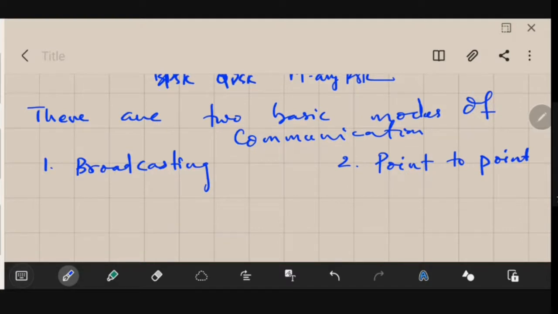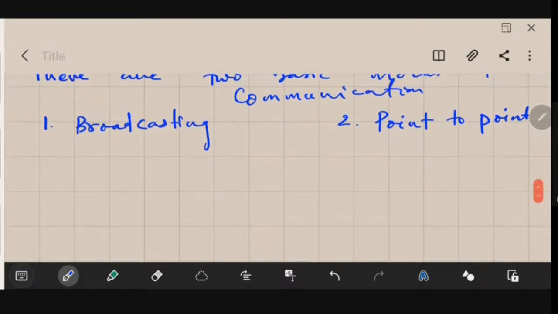The audience, everyone, to each and every one to whom your voice reaches. Do you think there will be any security in that kind of communication? You want some people to listen to you, some people not to listen. Is that possible in broadcasting? No, sir. So I hope you have understood what broadcasting is.